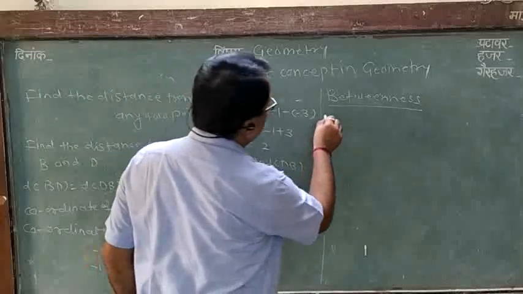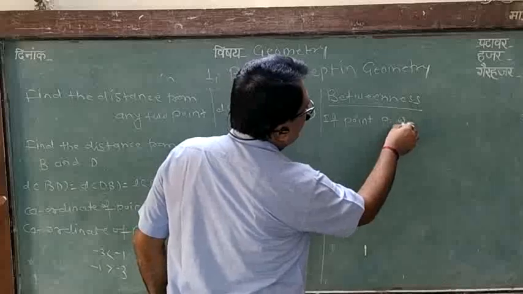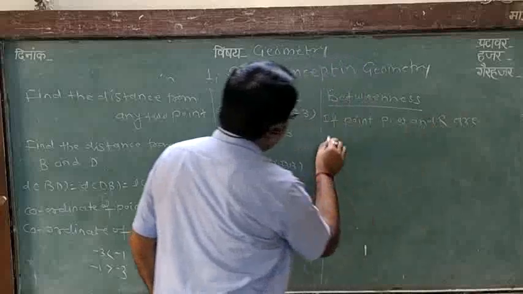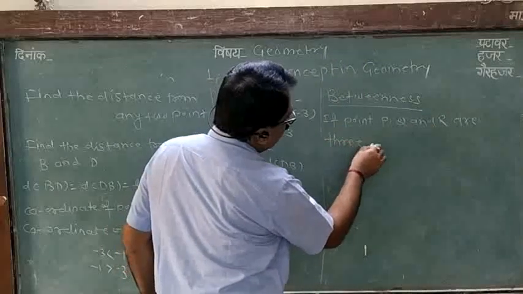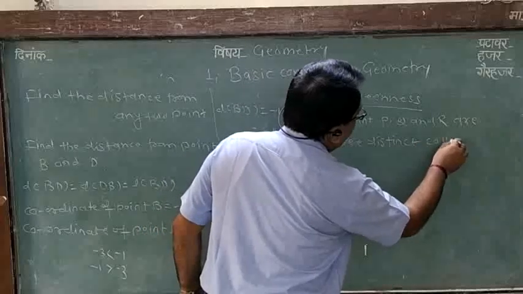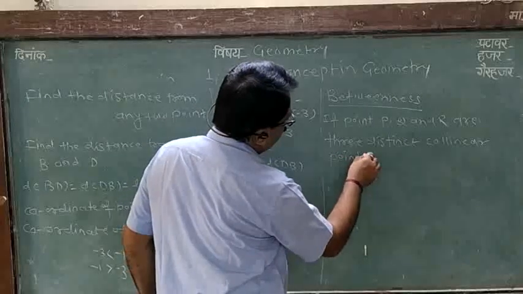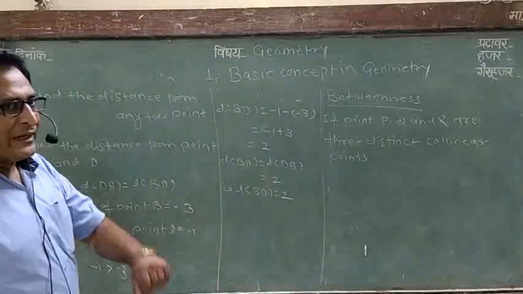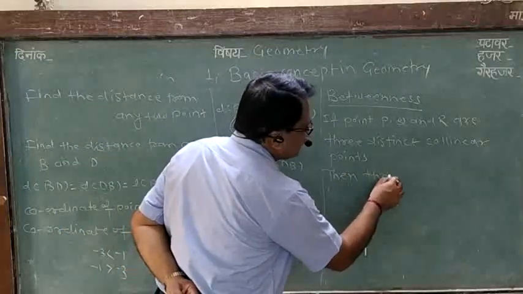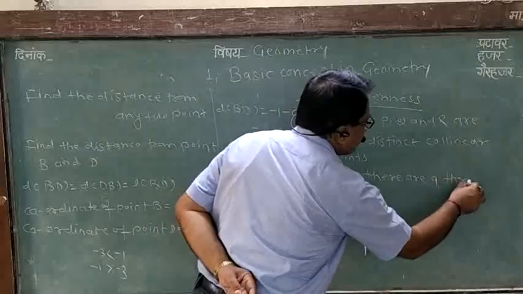If points P, Q and R are 3 distinct collinear points, then there are 3 possibilities.